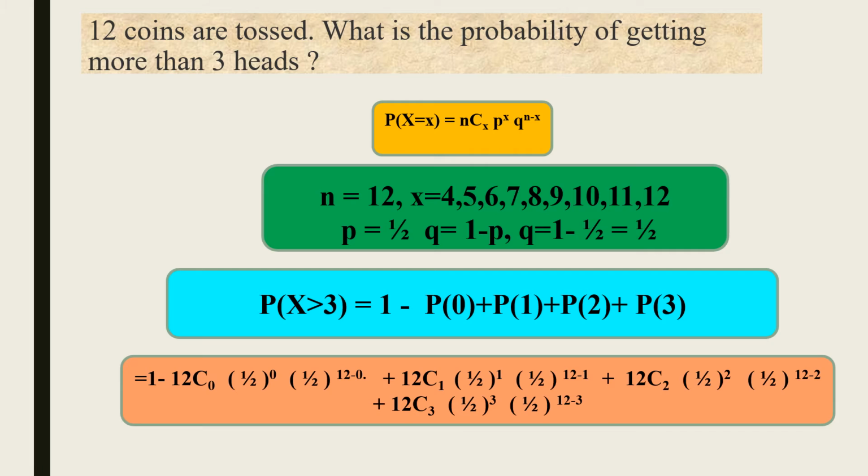1 minus 12C0 into 1 by 2 power 0 into 1 by 2 power 12 minus 0, plus 12C1 into 1 by 2 power 1 into 1 by 2 power 12 minus 1, plus 12C2 into 1 by 2 power 2 into 1 by 2 power 12 minus 2, plus 12C3 into 1 by 2 power 3 into 1 by 2 power 12 minus 3.